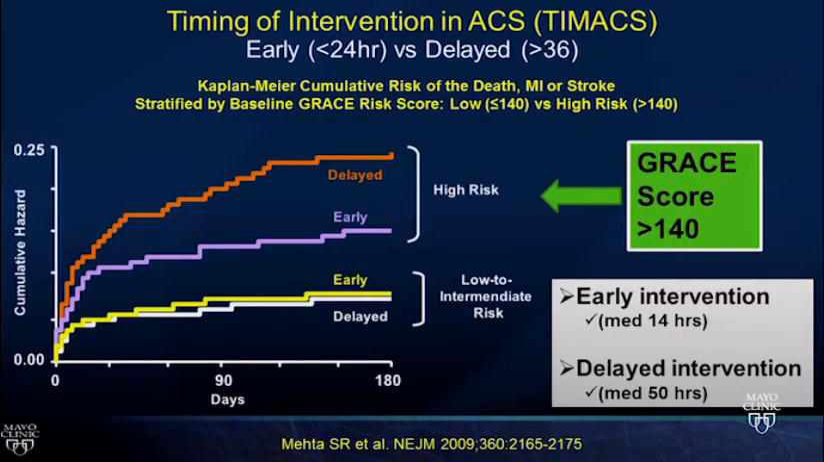And then timing of intervention in acute coronary syndrome. This was the TIMACS trial. This is where the GRACE score really has its meat. And the number to remember is 140. So a GRACE score greater than 140 are those patients who are at high risk. If we look at those, that is where the curve separated with an early strategy. Early meant kind of today or early tomorrow. It was a median time of 14 hours versus 2 days from now.